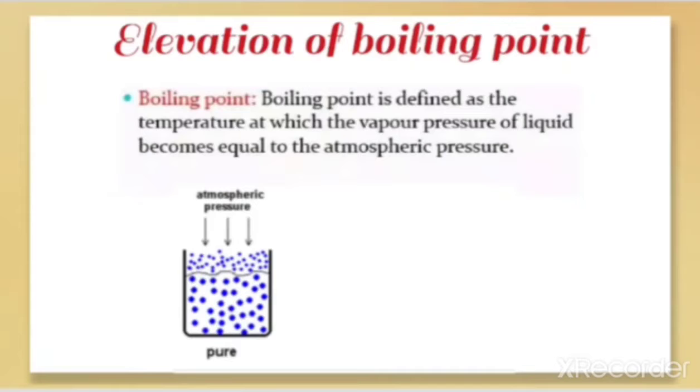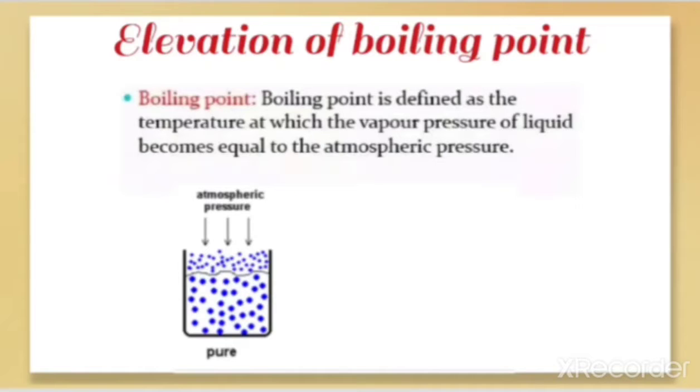That means if a liquid is taken and heated to a particular temperature, what happens? The vapors which are formed here, if their pressure is equal to the atmospheric pressure, then that temperature is called the boiling point. So how do we define this? The temperature at which the vapor pressure of the liquid becomes equal to the atmospheric pressure, that is the external pressure. At that time we can say that temperature is the boiling point of that liquid. So we are familiar with this, that the vapor pressure of a liquid increases with the increase in temperature.